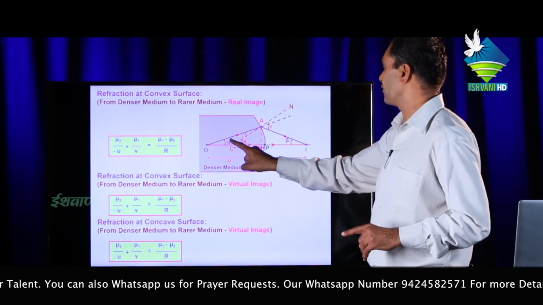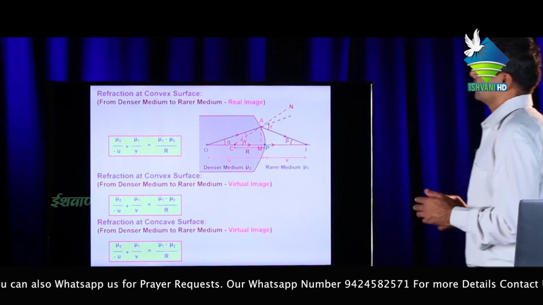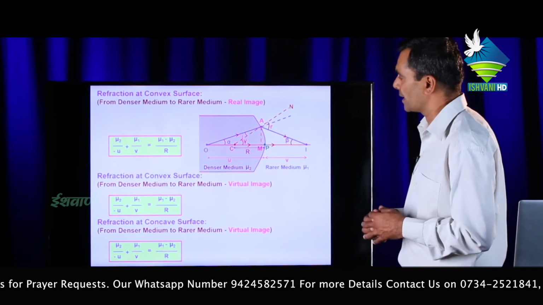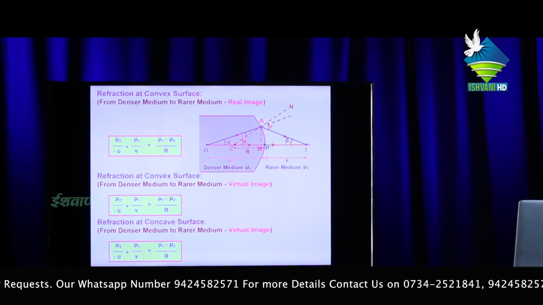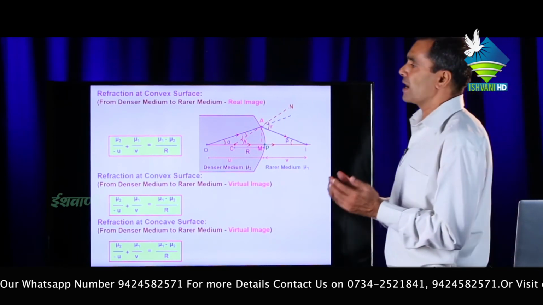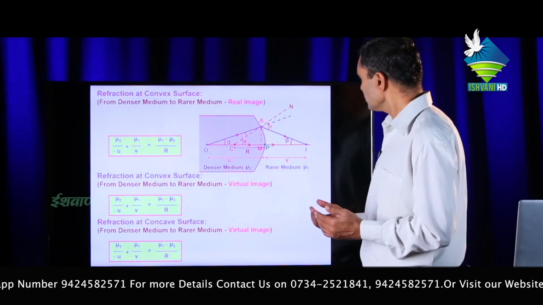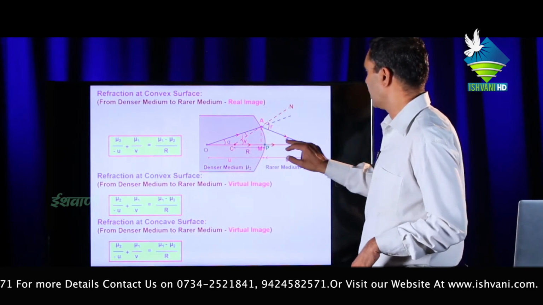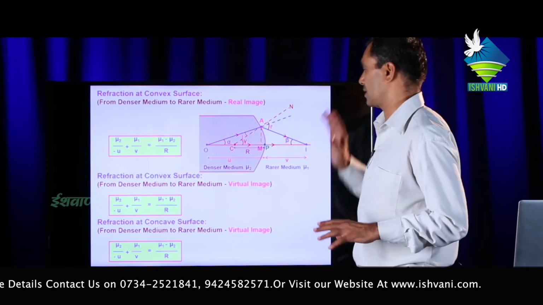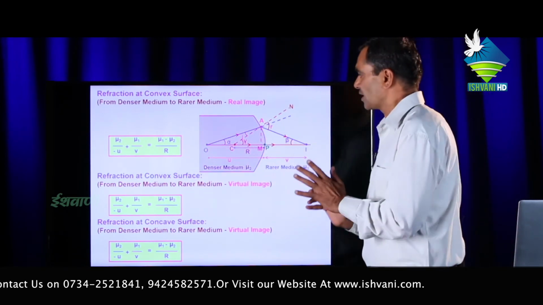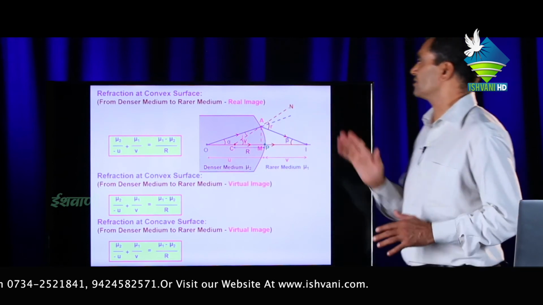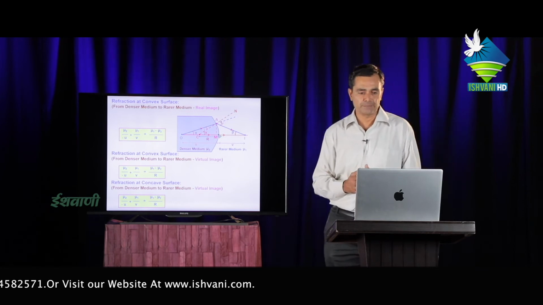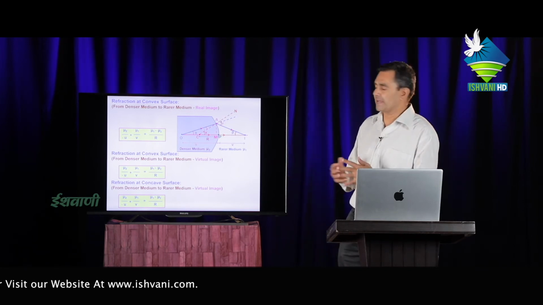Then first we have to find alpha, beta, and gamma, and we know that the refractive index of first medium to second equals sin I upon sin R. If I and R are very small, then mu equal to I upon R, then I equal to mu R, and putting the values of alpha, beta and gamma in the equations for I and R, we get this relation. Similarly, refraction at a convex surface, when the ray moves from denser medium to rare medium and forms a virtual image,